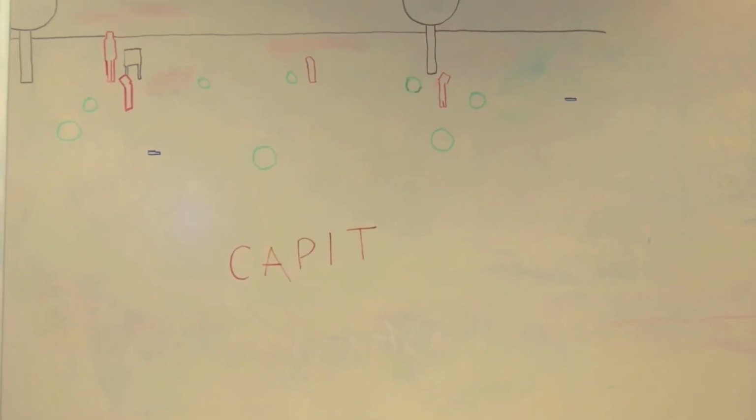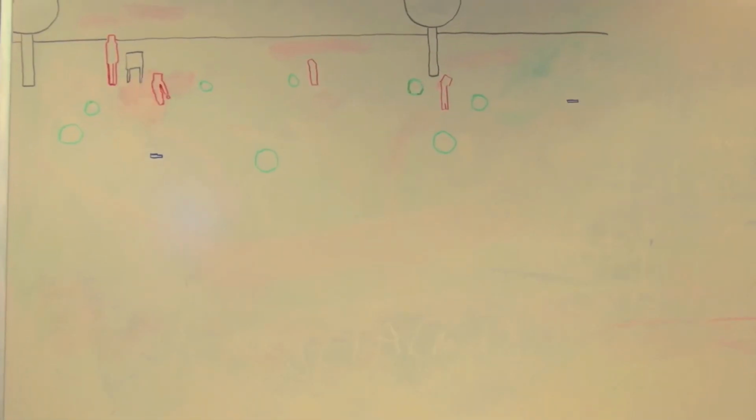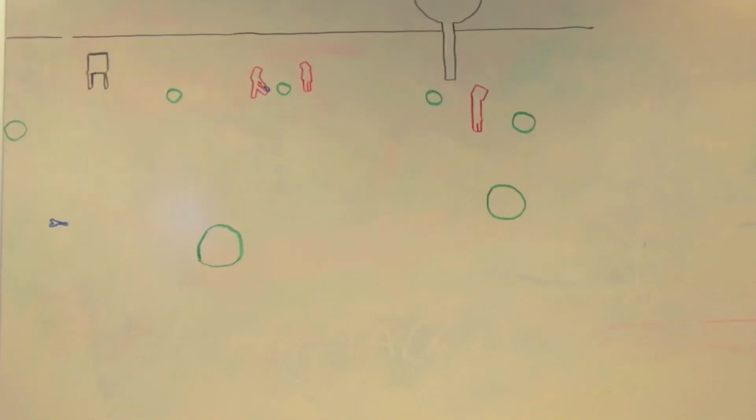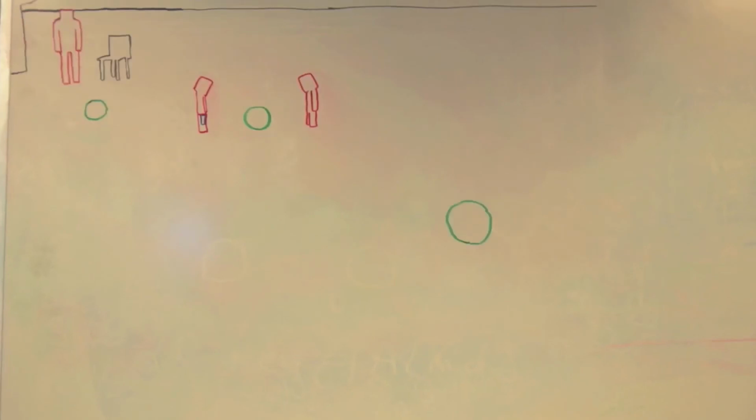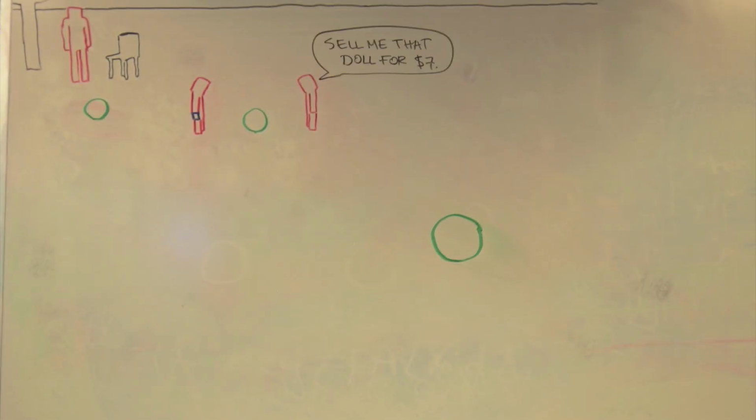The capitalist is a child who desires money. He acquires cash by purchasing dolls from innocents at a low price and then selling them to the collector at a higher price. When there's an innocent with a doll nearby, the capitalist goes to the nearest ball to intercept the innocent so that he can offer to buy his doll. Once an offer is made, negotiations begin.